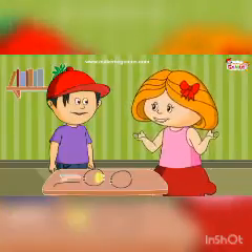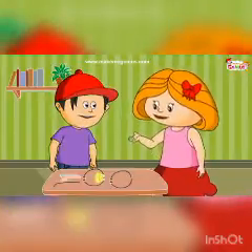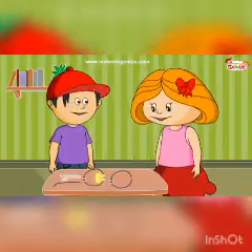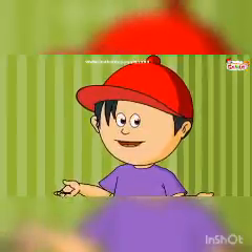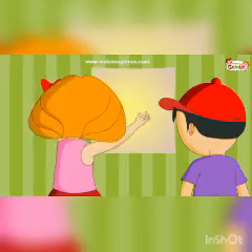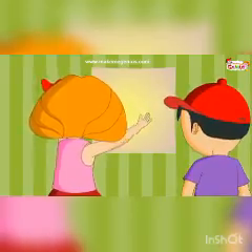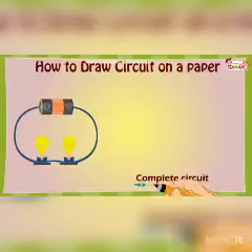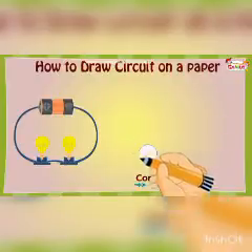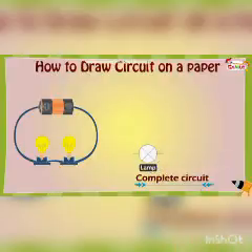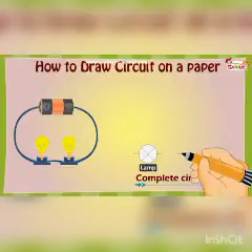Hold on, my scientist brother. Let's first learn how to draw a circuit on a paper. Oh, it's so simple. You need to make a picture of a battery and the bulb. Yes, it is very simple. But in science, there are symbols for everything. Like for bulb, you draw a symbol like this. Oh, then you need to draw 2, as my circuit has 2 bulbs.